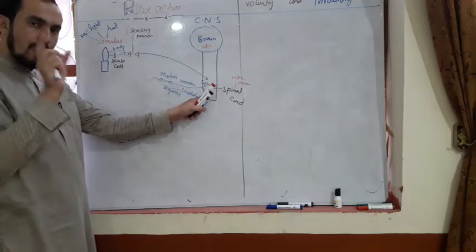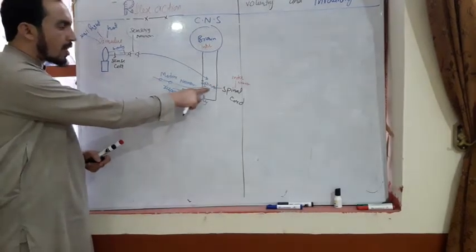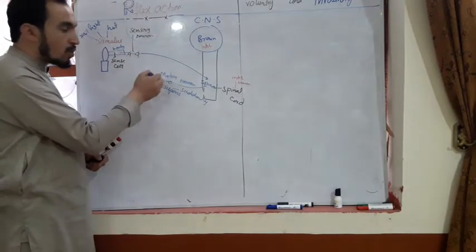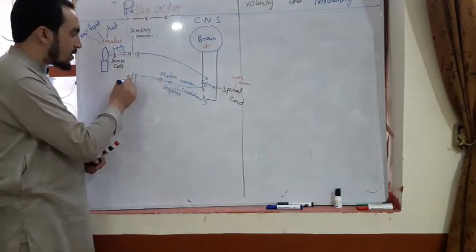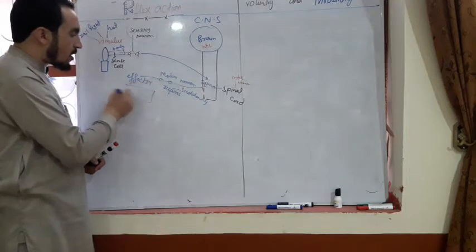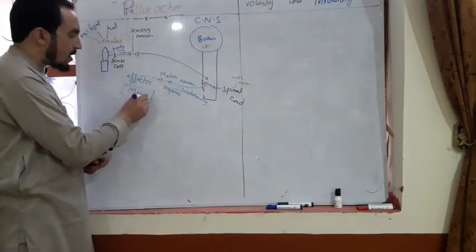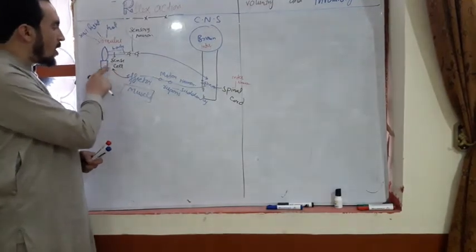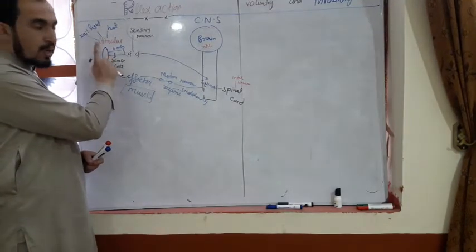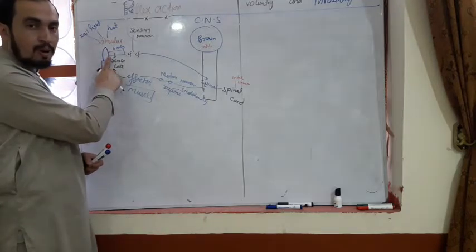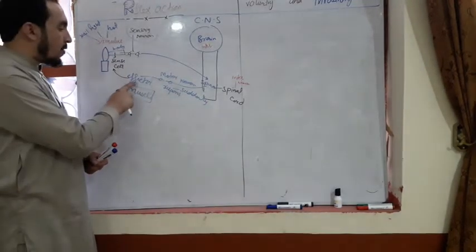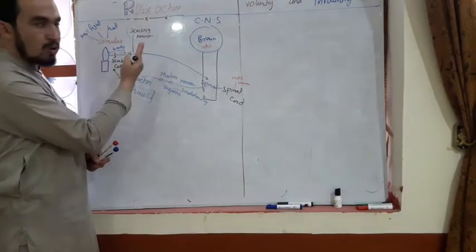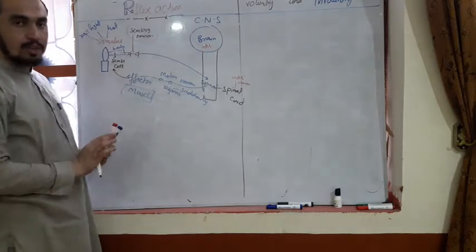In very few seconds, the spinal cord conveys the response through motor neurons to the effectors. Effectors are the muscles. That effector will detach your arm from the hot object.